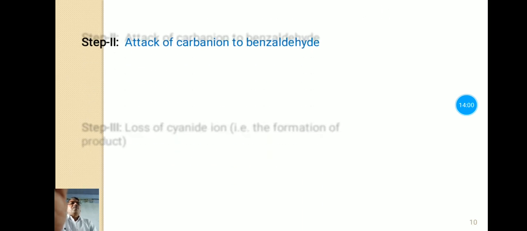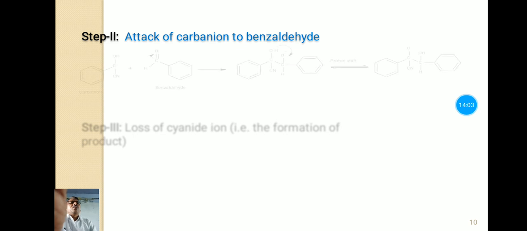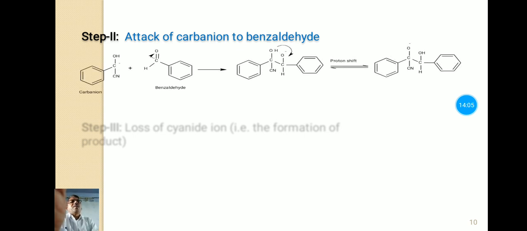Now the next step is the attack of this carbanion on the benzaldehyde molecule. This is the second benzaldehyde molecule. Now here there is formation of a bond between these two carbons, and that forms this intermediate product, which is unstable. And this unstable product undergoes protonation, that is proton shifting, meaning there is also an intramolecular rearrangement.